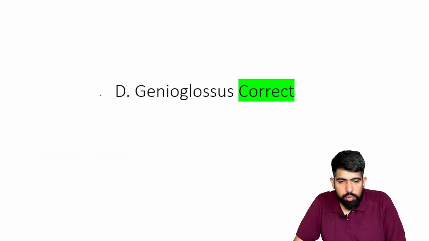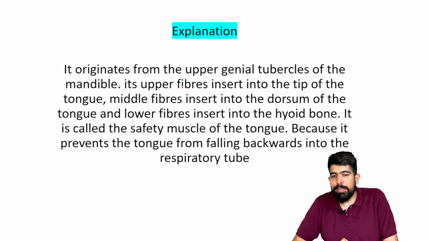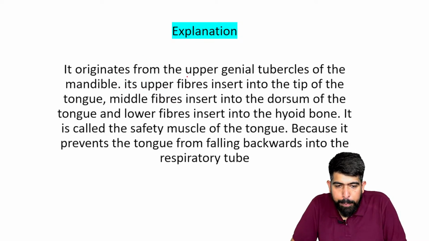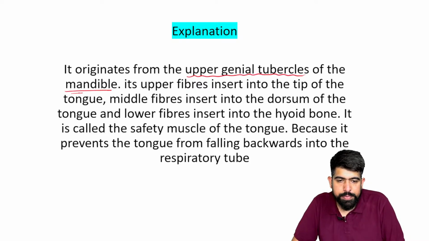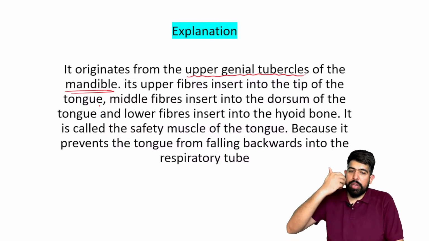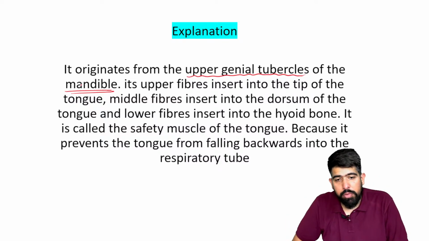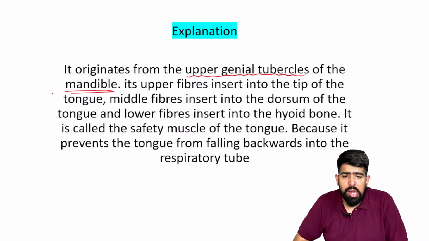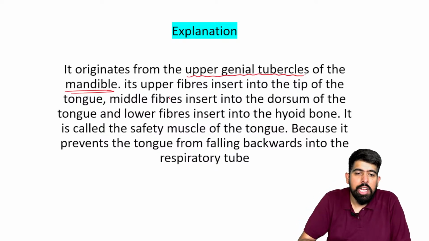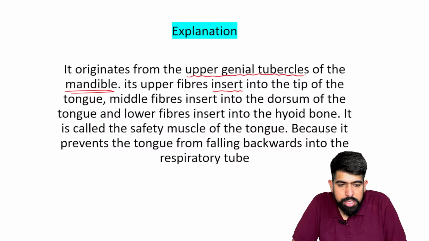And why the genioglossus? Please understand by this image: it originates from the upper genial tubercle of the mandible. The fibers originate from the upper genial tubercle of the mandible, and its upper fibers insert into the tip of the tongue.